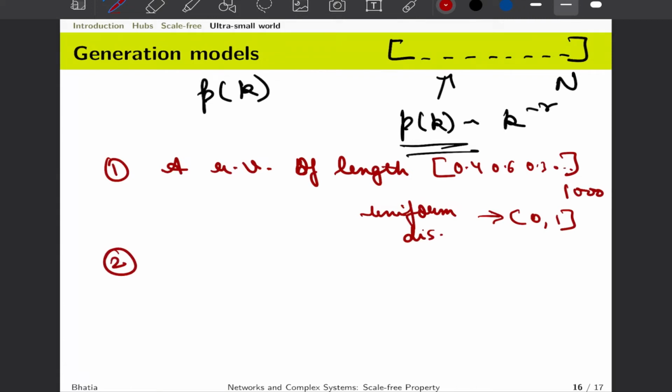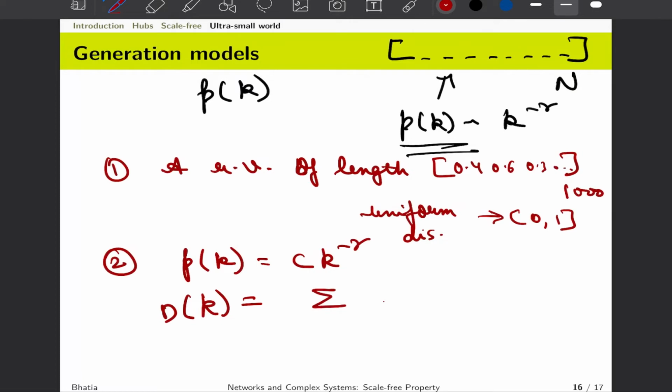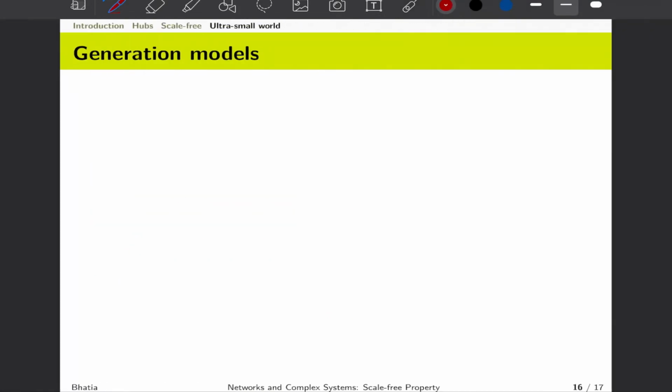Secondly, we will look into the functional form of the underlying degree distribution, and in this case we are starting with an example of pk of the form c k to the minus gamma. So we will write a function dk, which would be equal to the total probability of finding a node of degree greater than k bar. For example, what is the probability of finding a node greater than 3, 4, 5, 6? So this summation function will keep on expanding.